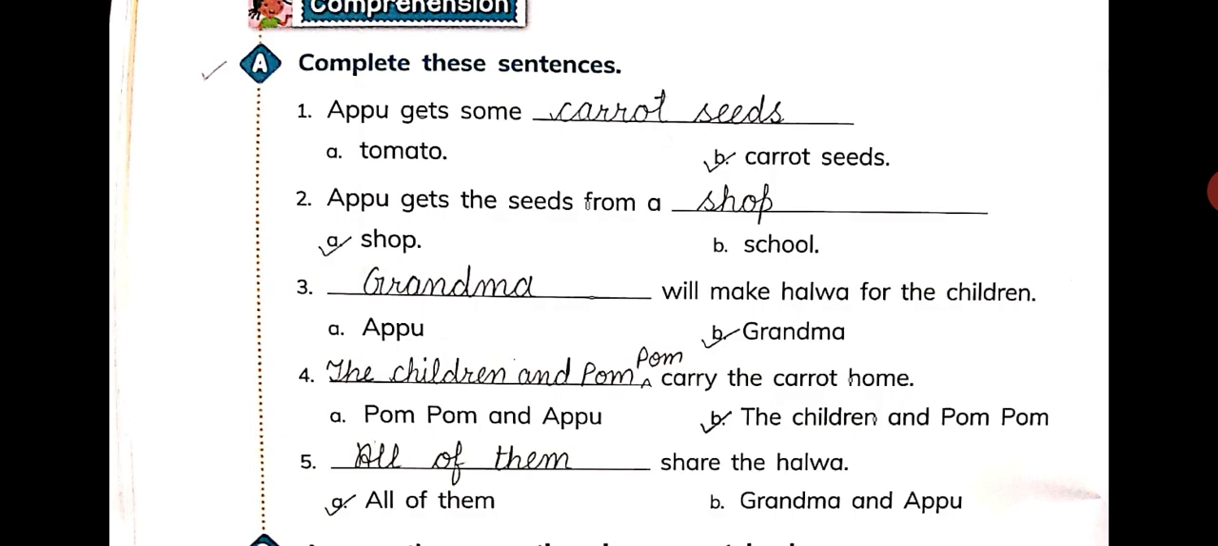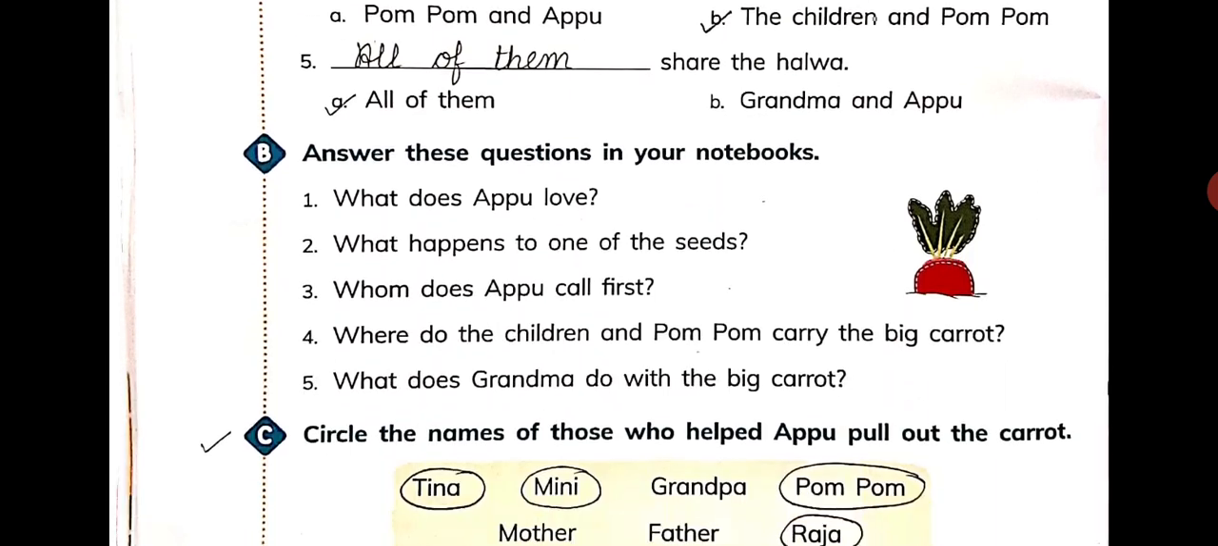So tick option B. Next is dash carry the carrot home. Pom Pom and Appu or the children and Pom Pom. So it is part B, that is the children and Pom Pom, because Pom Pom and Appu was not enough to pull that big carrot out from the ground. Fine. Now come on part C.